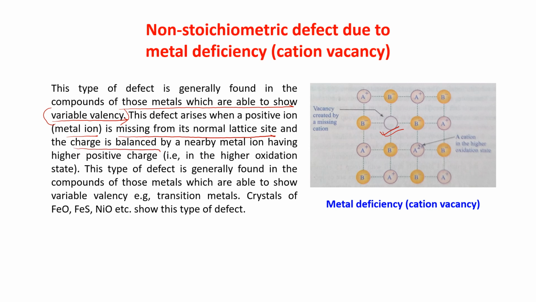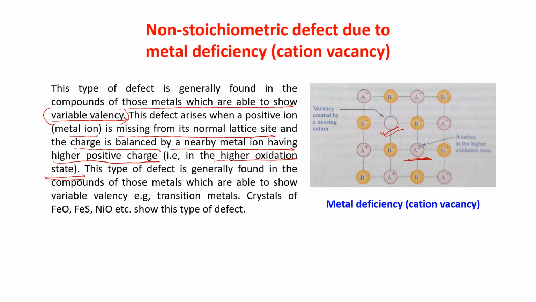Now the positive charge is not there, so there is a lesser number of positive charges. So how is the charge balanced? The charge is balanced by a nearby metal ion having higher positive charge, because it has variable valency. See here, this cation has a variable valency, A2+, which can be formed in a higher oxidation state.